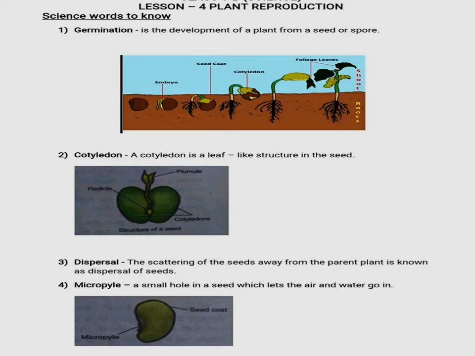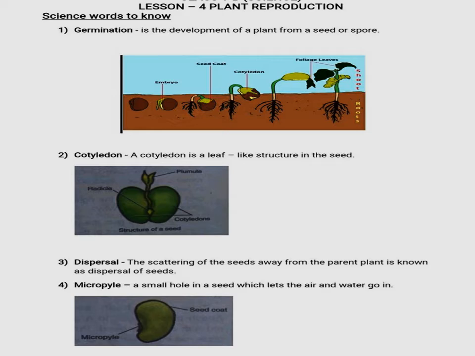Next keyword is cotyledon. A cotyledon is a leaf-like structure in the seed. It is very helpful for the germination. It provides nutrients to the germinated plant.